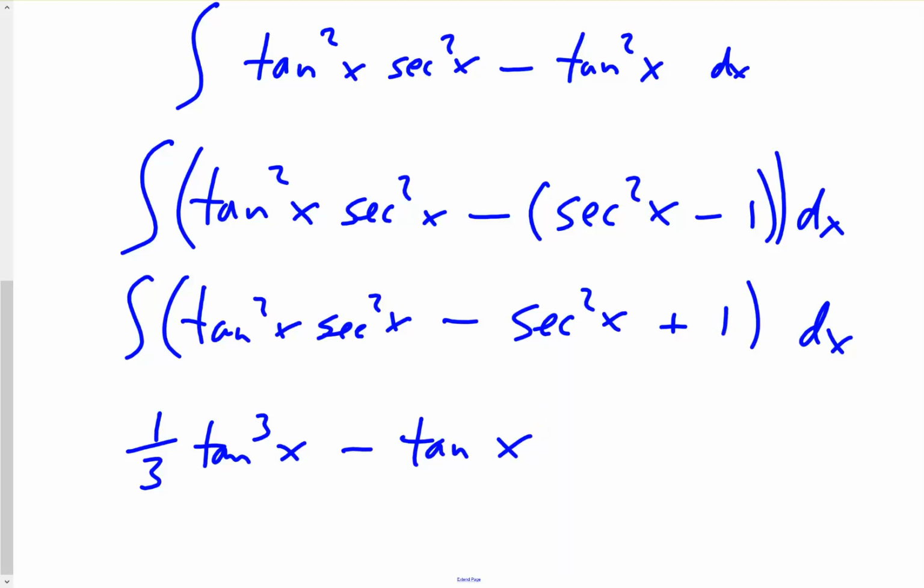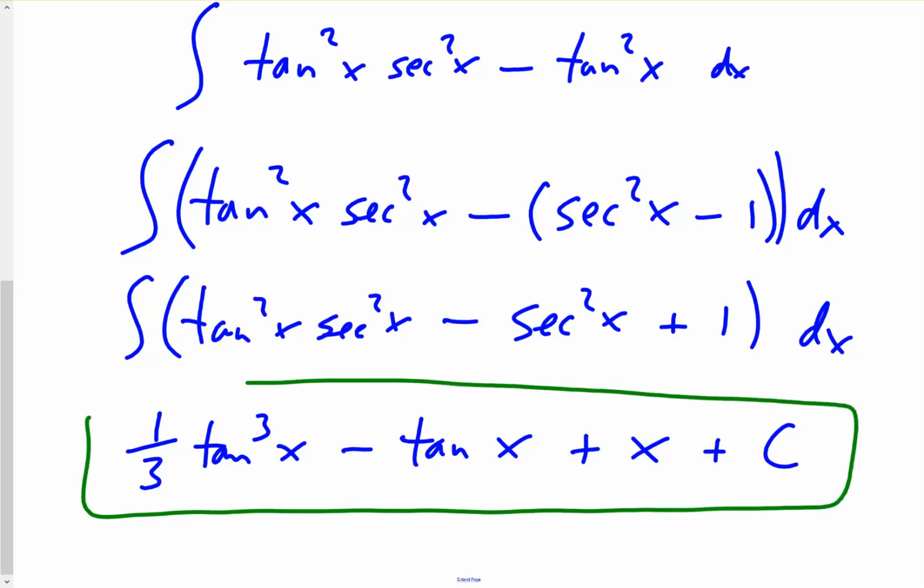And the integral of 1 would be x, and then plus a constant, of course. So that would be the final answer for example 5. Let's take a look at our next example.